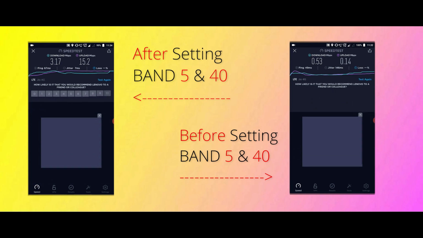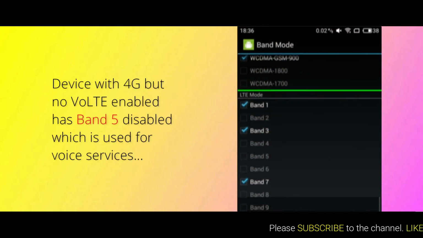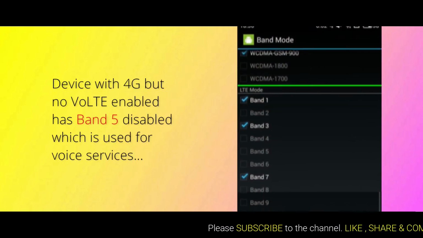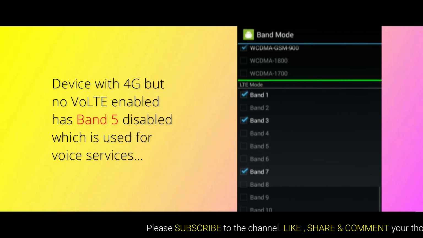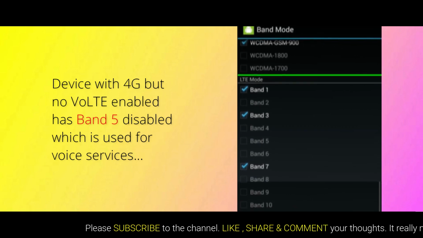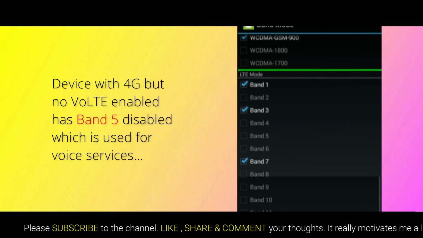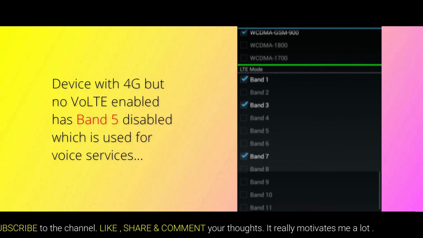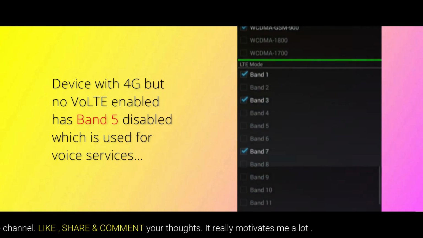Remember I told you band 5 is used for VoLTE communication by Jio. Well, here is a screenshot from another device which has 4G connectivity but no VoLTE, hence no voice calls on Jio. Note in this device band 5 is not enabled, nor can we manually enable it because the hardware does not support it. So now we will be exploiting this feature of band 5 for voice calling to increase